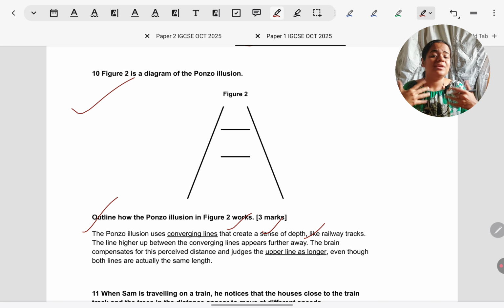And then of course you have to explain why that illusion is happening, because where the lines are converging it gives a narrower context, so the line looks bigger, but where the lines are furthering from each other, there the context looks wider, and that's why the parallel line looks smaller. Must mention, although both the parallel lines are the same in length.